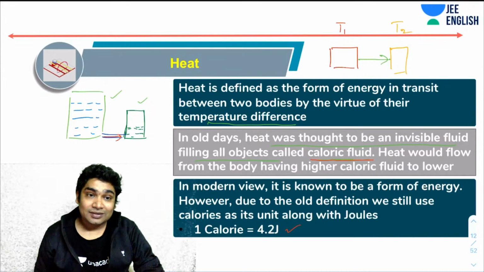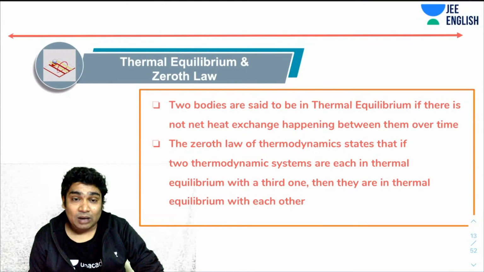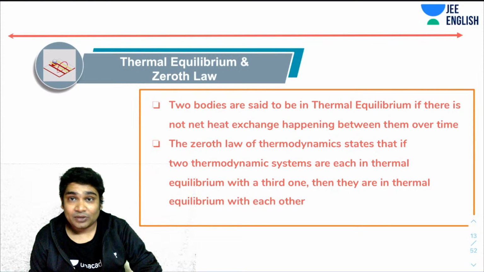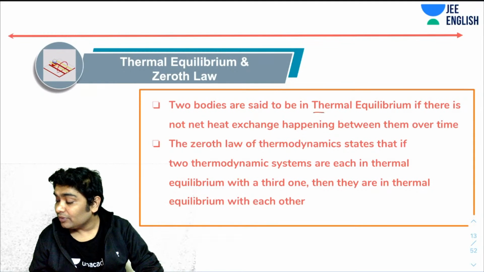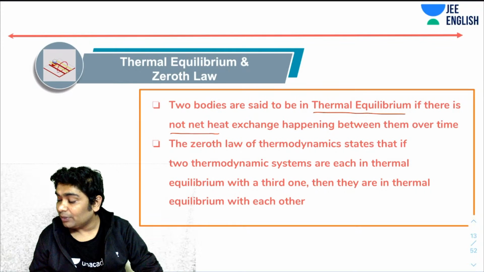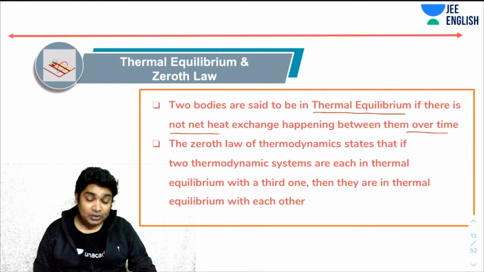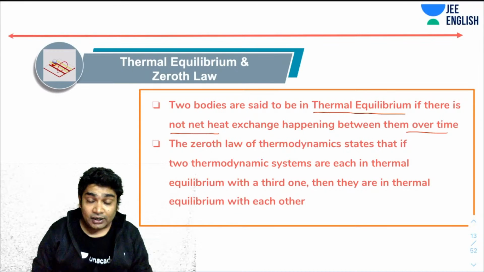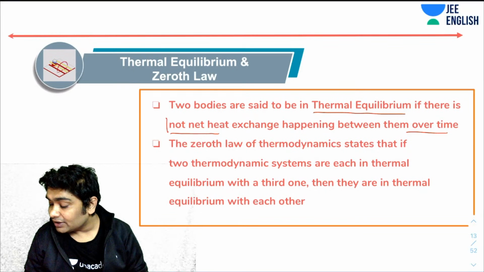Now, the first thing that we will talk about when we are reviewing thermodynamics is the zeroth law, or thermal equilibrium. Two bodies are said to be in thermal equilibrium if there is no net heat exchange happening between them over a period of time. So that is the definition of thermal equilibrium. Please note, no net exchange of heat is happening.